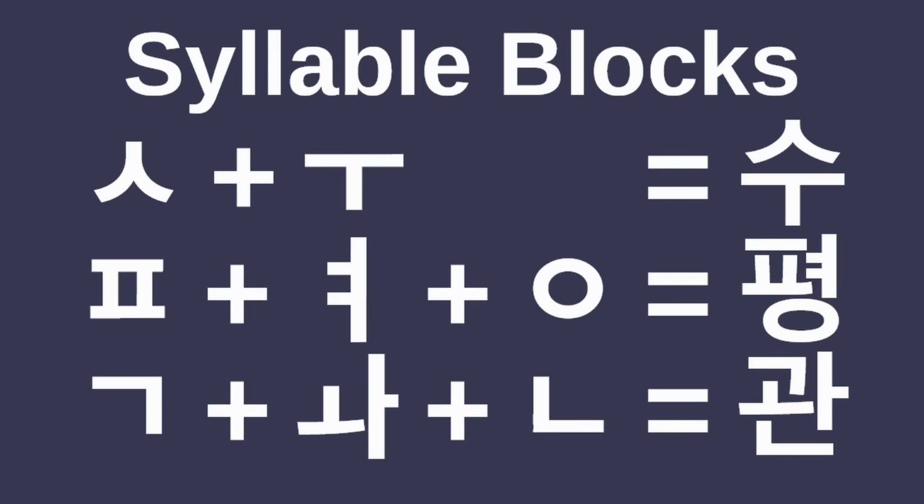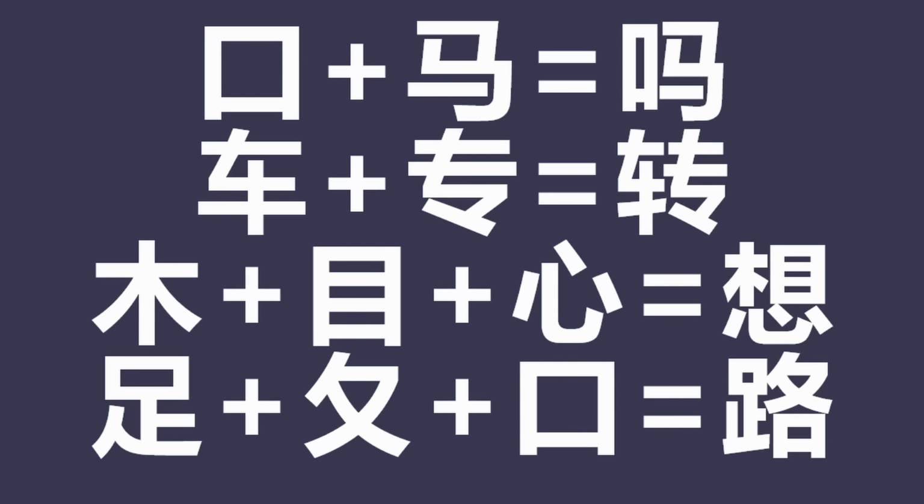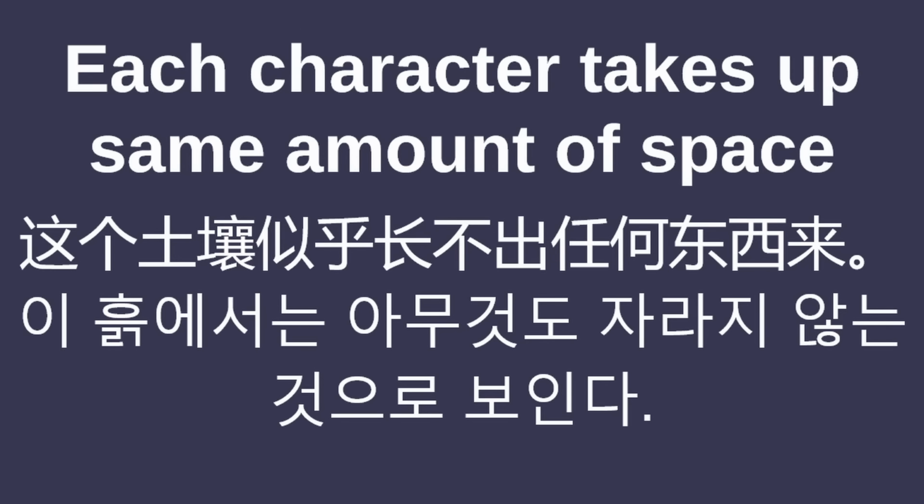Hangul does somewhat resemble Chinese characters, since individual letters are grouped together in syllable blocks. Much like how with Hanzi, similar elements known as radicals are grouped together to form characters, but no matter the complexity, they still take up the same amount of space when typed out.